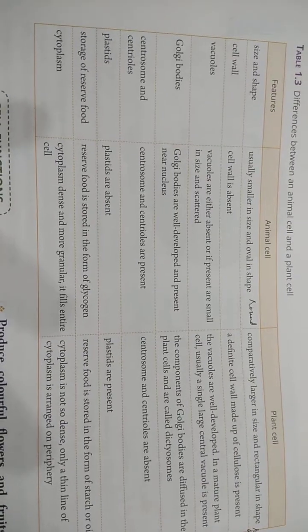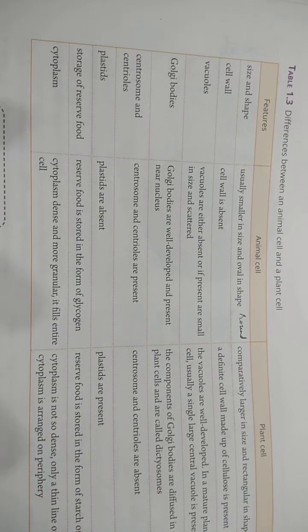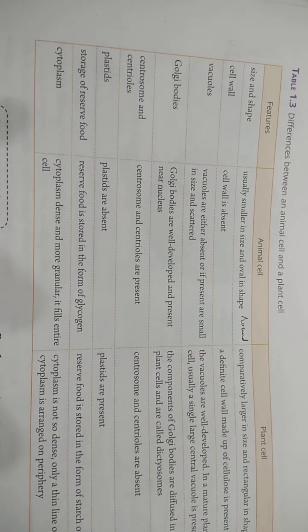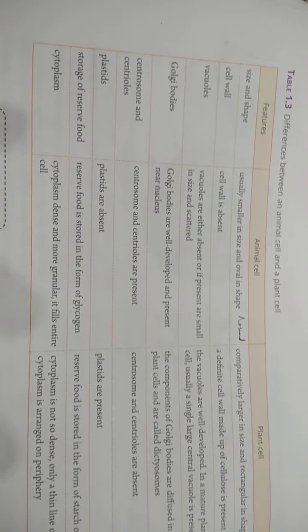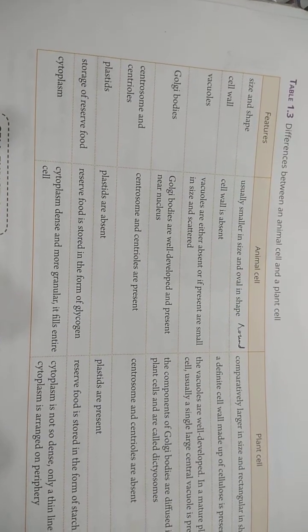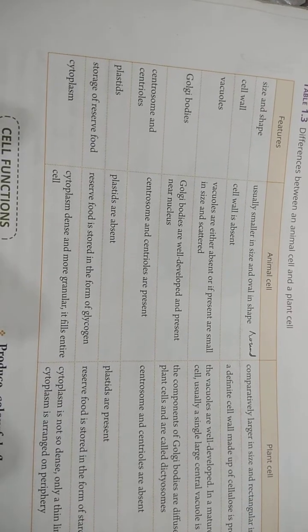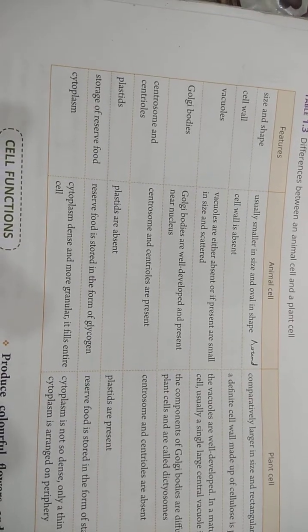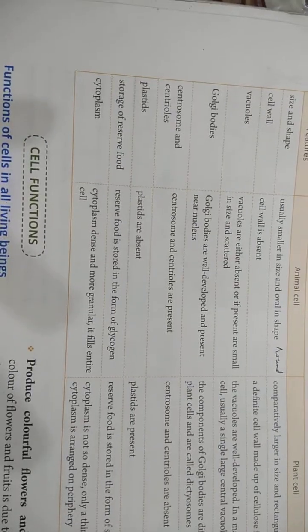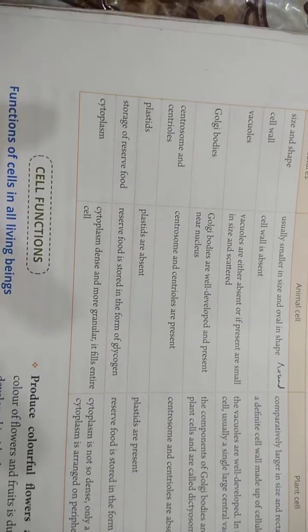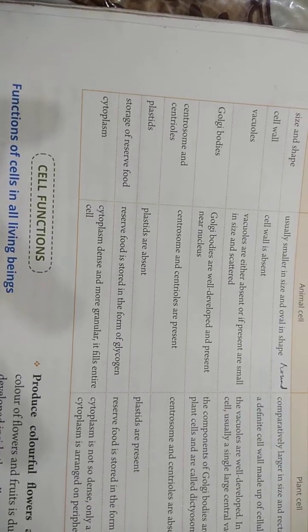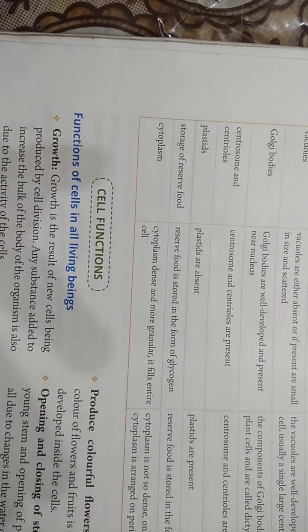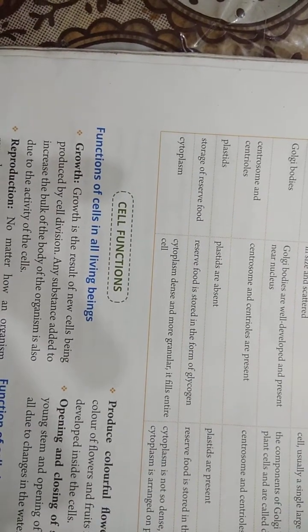Now let's start the difference between the animal cell and the plant cell. Size and shape: animal cells are usually smaller in size and oval or round in shape, while plant cells are comparatively larger in size and usually rectangular in shape. In the animal cell, the cell wall is absent, but it is present in the plant cell, and it is made up of cellulose, which gives rigidity to the cell.